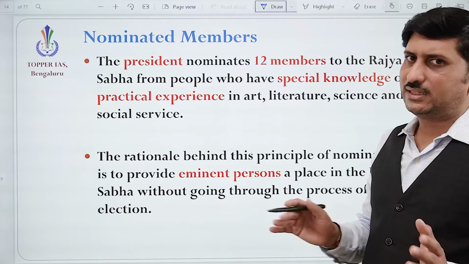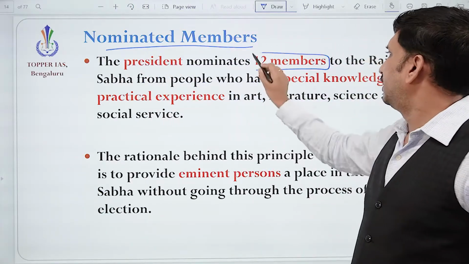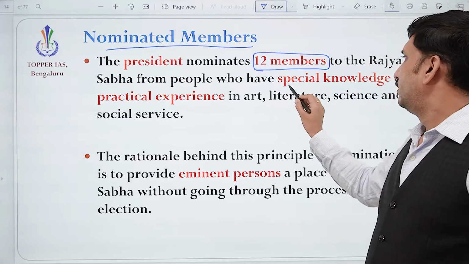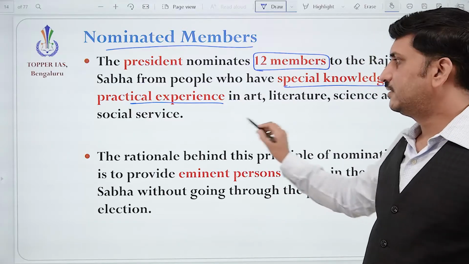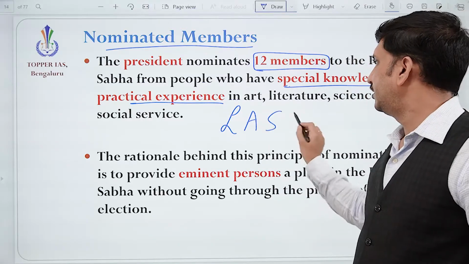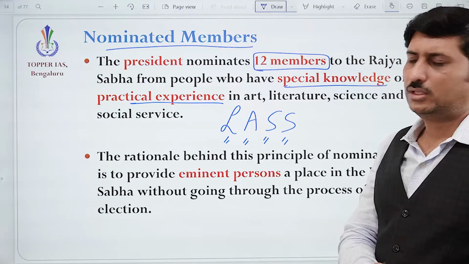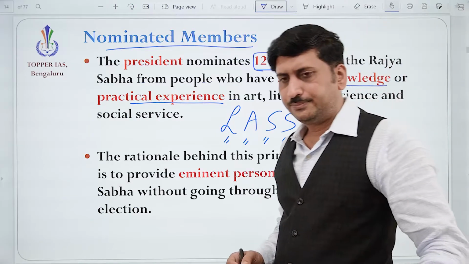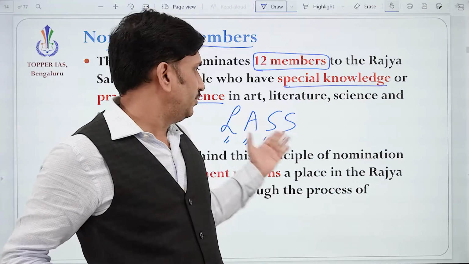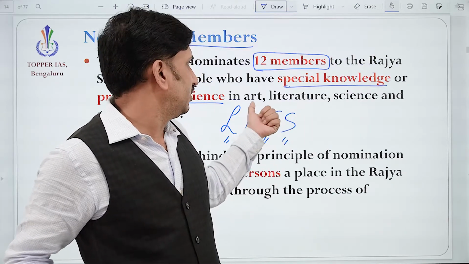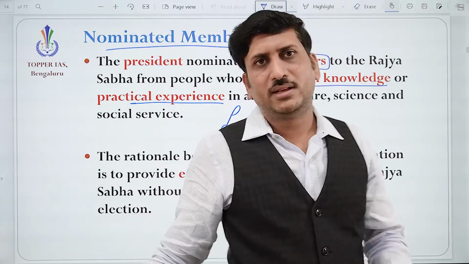Okay. Now the third thing, states over union territories, nominated members. So we said that 12 members are nominated to Rajya Sabha from those who are having the special knowledge or the practical experience in art, literature, science and social service. So you can remember like literature, art, science and social service. Okay. So you all know that Sachin Tendulkar was nominated to Rajya Sabha. So on what ground was he nominated? He was not from the field of art or literature or science and social service. So sports is not the criteria.